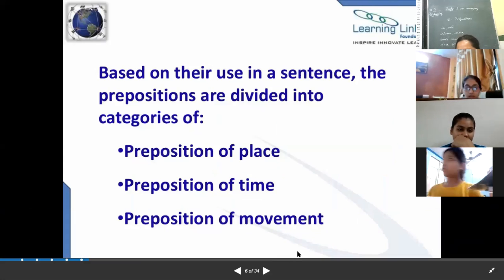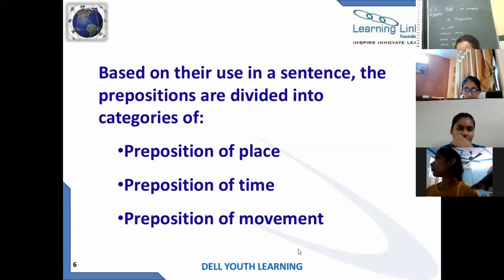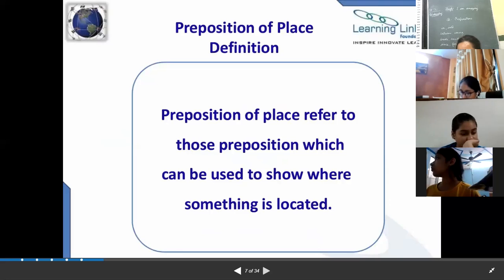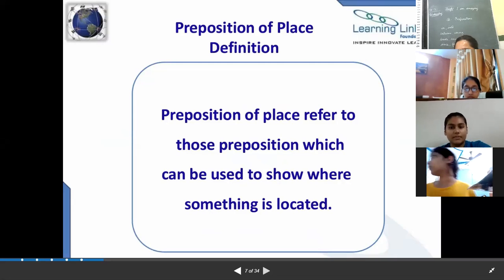Okay, fine. Now we are going to understand three types of preposition based on the categories, like preposition of place, preposition of time, preposition of movement. So preposition of place tells us the position. It refers to those prepositions which can be used to show where something is located.